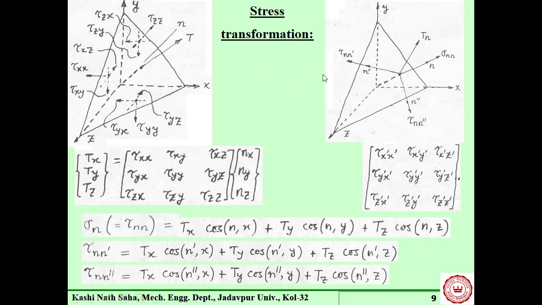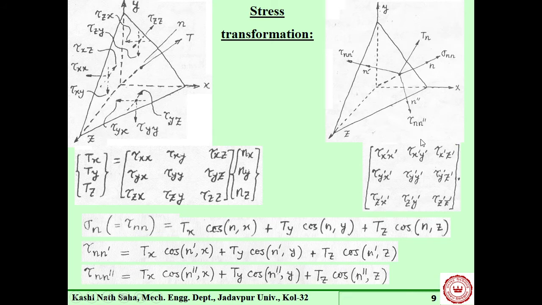And now we have another coordinate axis, which is also a rectangular coordinate frame, Cartesian frame, right? Say let us take that n, then there is n prime and n double prime. So what is done here? Along n direction, we can construct a plane perpendicular to this n, and we can find out the stress component. That means normal stress and the two shear stress along the direction n prime and n double prime.